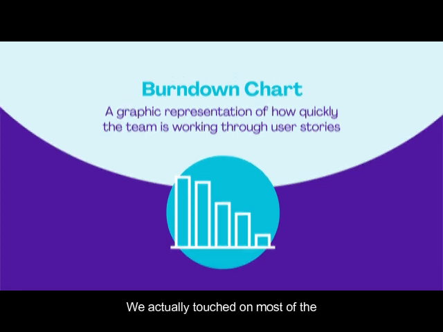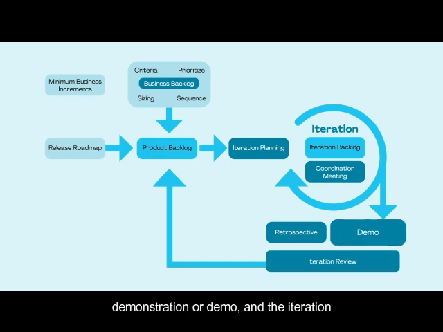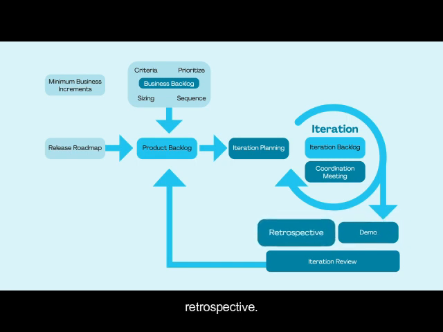We actually touched on most of the ceremonies earlier. These include iteration planning, the coordination meeting, the iteration demonstration, or demo, and the iteration retrospective.